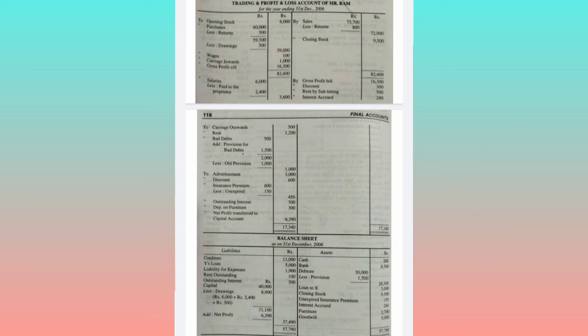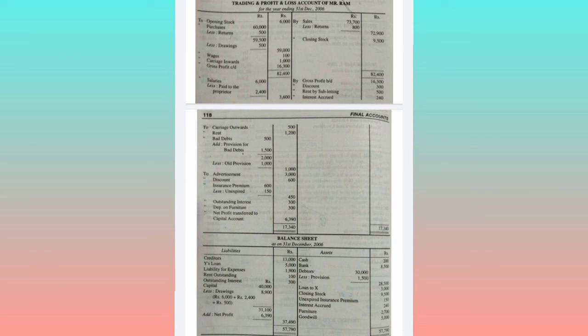The next adjustment is goods taken for private use, so we have deducted this from purchases and we have to deduct this from the capital as well. Provide 5% for doubtful debts, we have provided. And salaries include, from the salary 6,000 we need to deduct 2,400, that is 200 into 12, 2,400 is drawing.